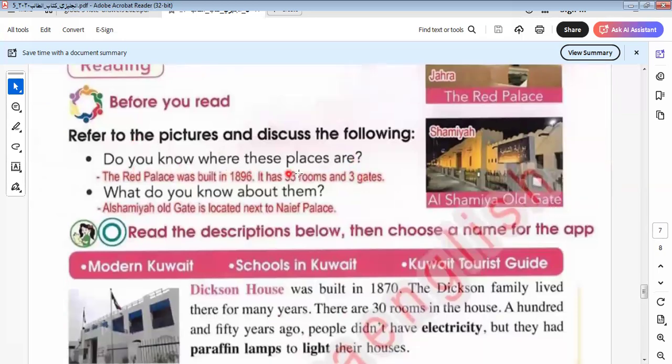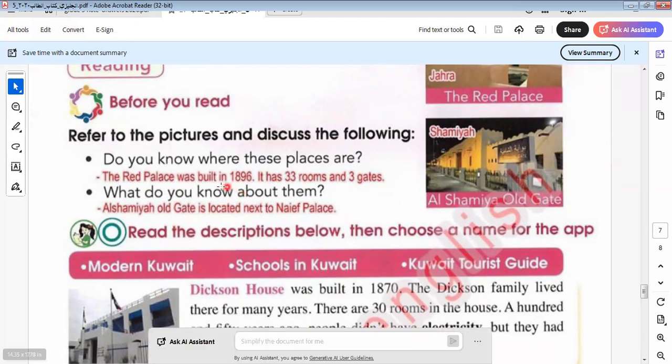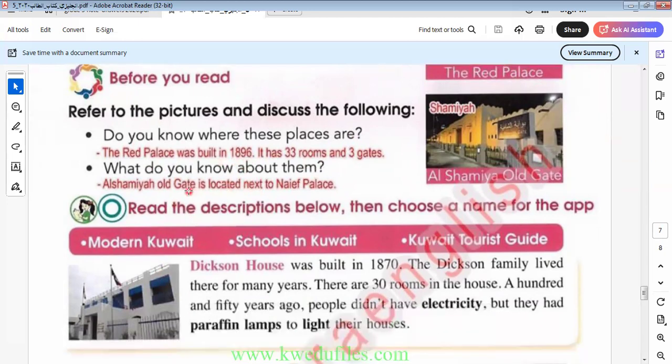Do you know where these places are? The Red Palace was built in 1896. It has 33 rooms and 3 gates. I think it's too long. 33 rooms. We have two rooms and we can't even clean and tidy them. 33 rooms is more and more. It's difficult. But I think when there is a palace, there are servants and maids in this place to clean and do these things.